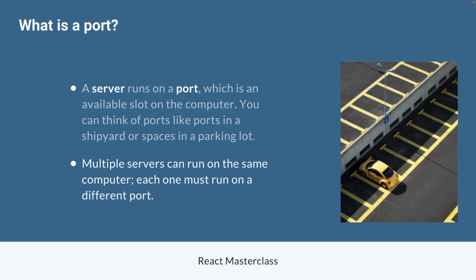If React, for example, is going to be on port 3000, we can't have our database also run on port 3000. Otherwise, we have two cars trying to occupy the same parking spot, or equivalently, two programs or servers trying to run in the same place, the same slot. So each server we run must run on a different port on our computer. Each port is just an available slot.